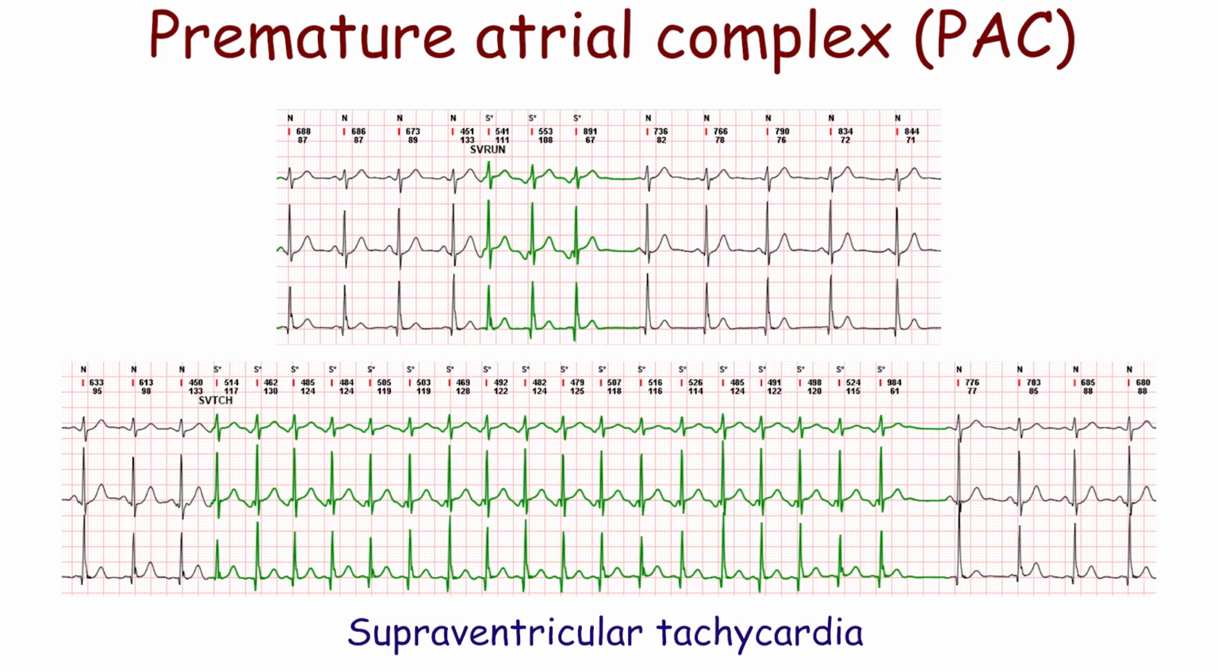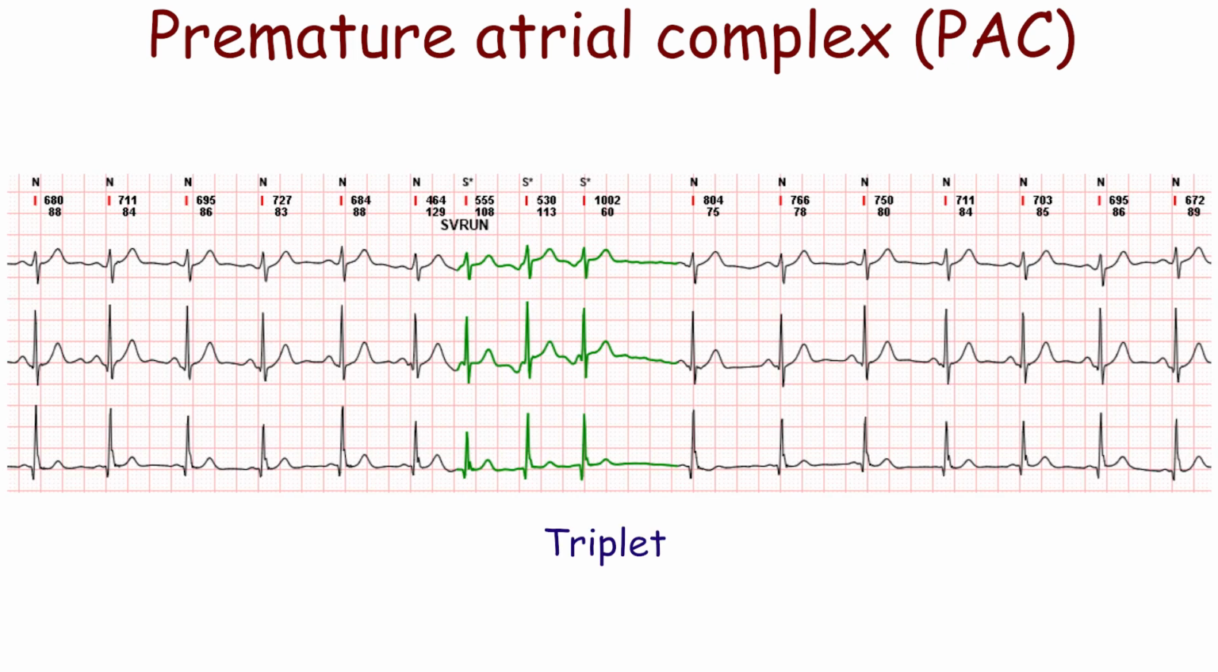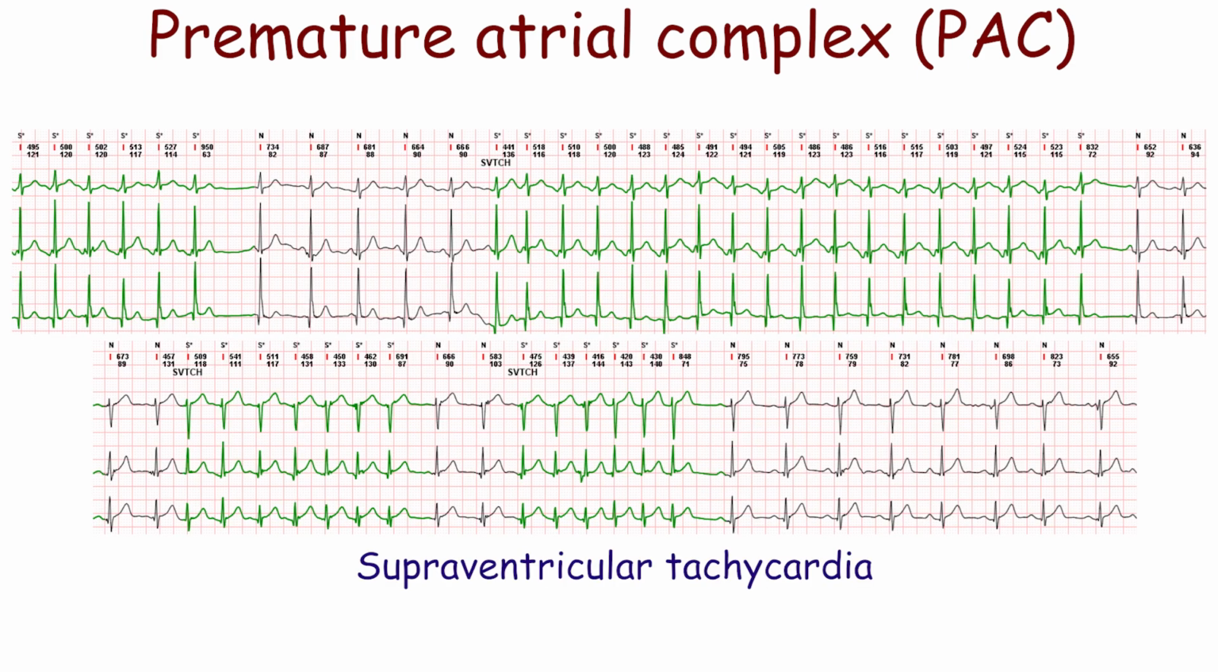Three or more consecutive supraventricular extrasystoles are considered to be supraventricular tachycardia. However, some authors define three consecutive premature supraventricular beats as supraventricular triplets. There are some samples of supraventricular tachycardia.